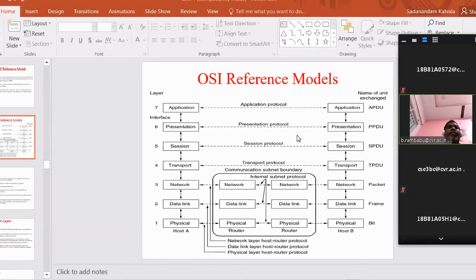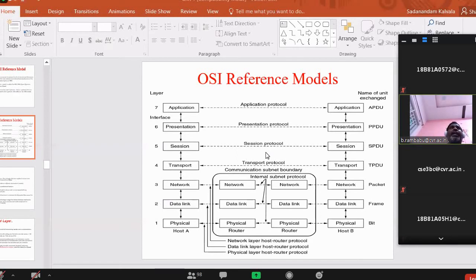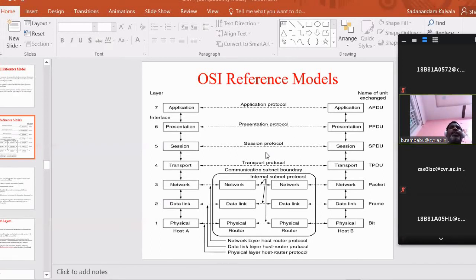Okay, so these are some common points you should write here. Please note down this point. Physical layer takes the data from the data link layer as a frame and processes the data in the form of bits, then forwards the data as raw bits through a communication medium.